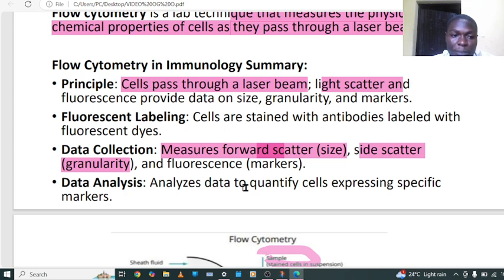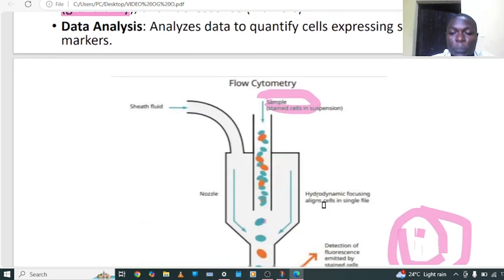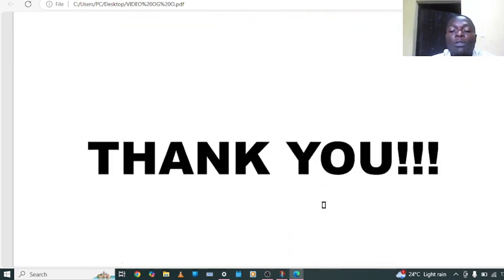And now finally, the final step of flow cytometry is data analysis. We analyze data by quantifying the cells expressing a specific marker. So by having those markers, we can conclude that there is a problem regarding our finding of the flow cytometry. So this is the end of my presentation.